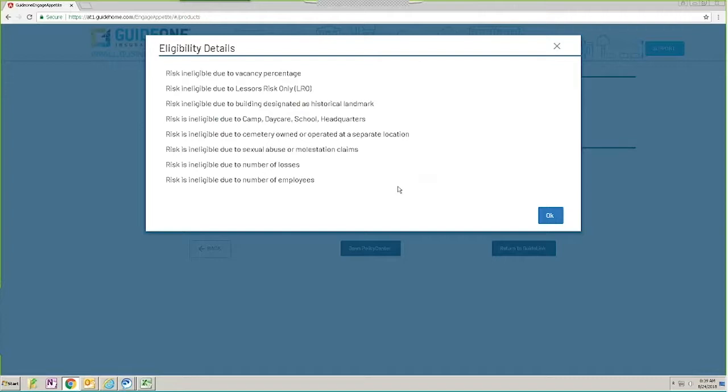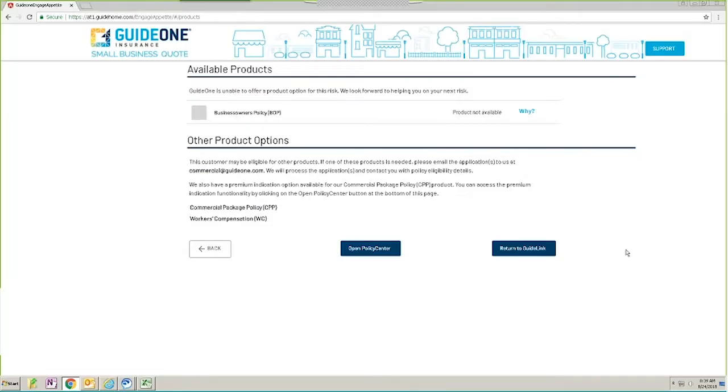The agent can scroll through those reasons and click OK. If they wanted to go back and change the answers, they would click the back button, and it will allow them to adjust those answers. We will be tracking the adjustments to those answers, but they will be able to go backwards and make an adjustment should they have made a mistake.